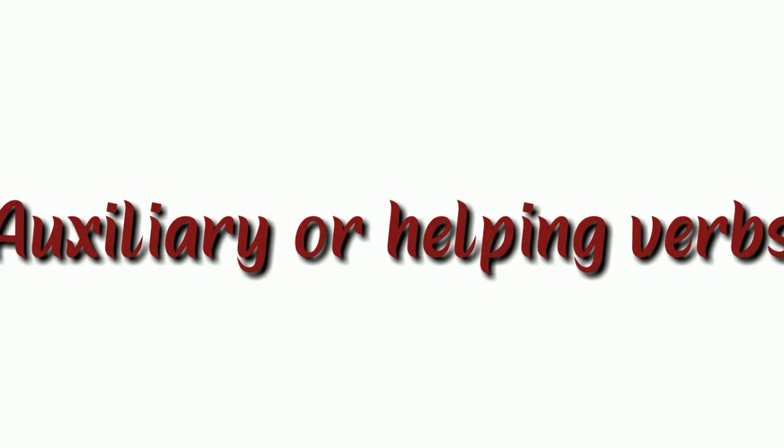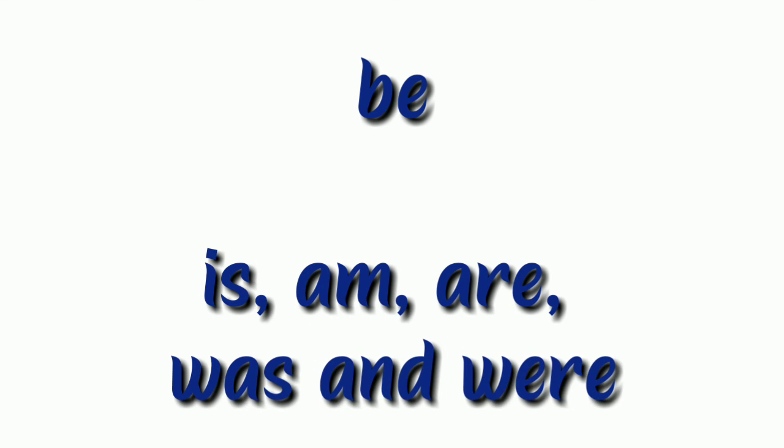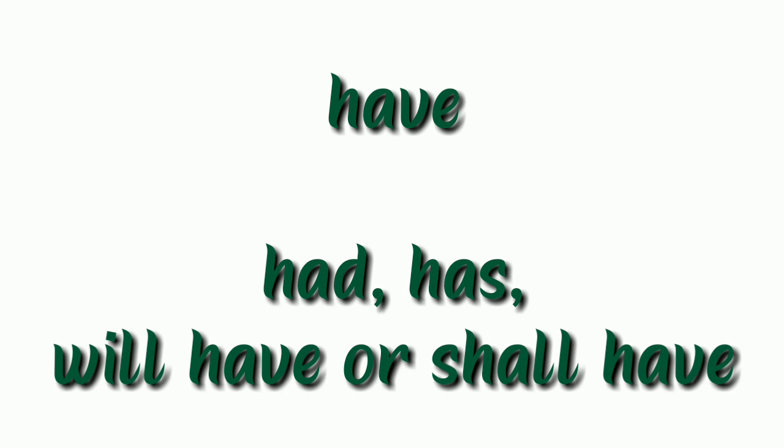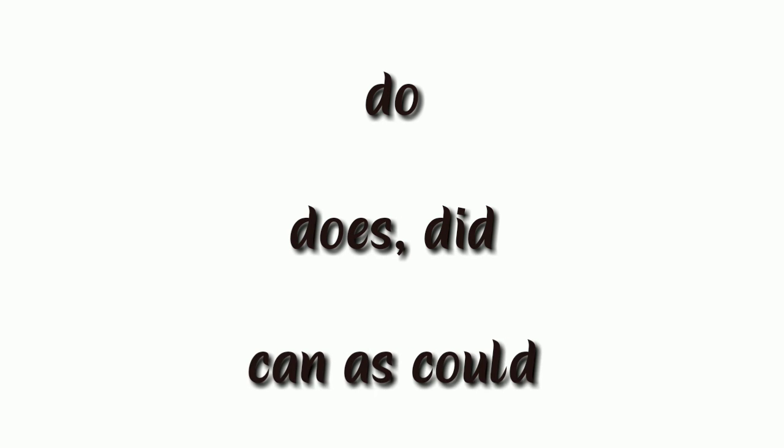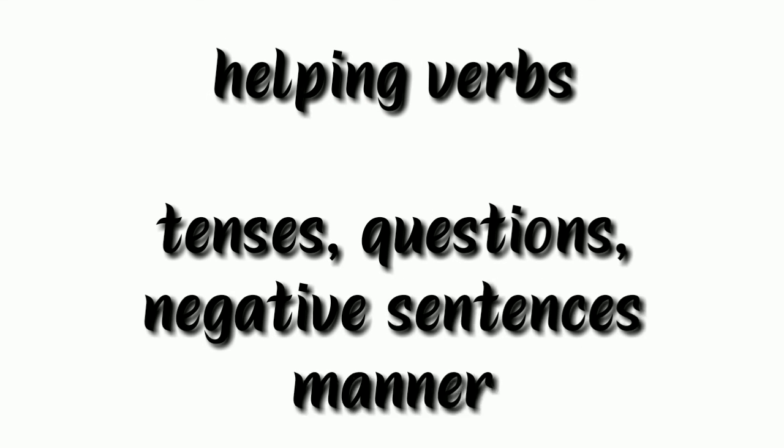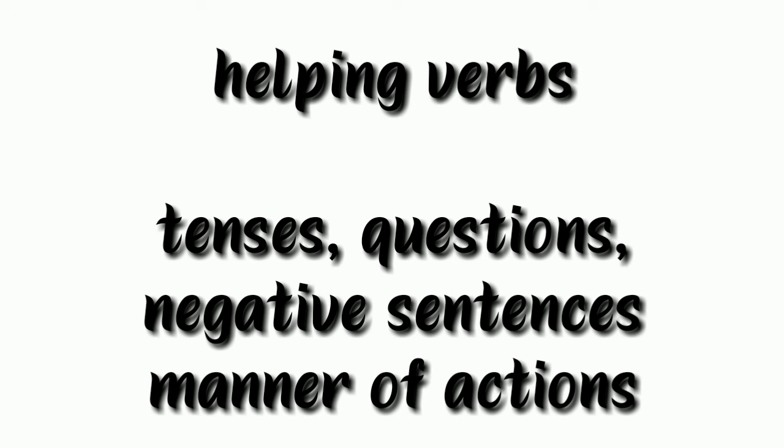The next category is auxiliary or helping verbs. They are forms of verbs like be and have. The verb be can be used as is, am, are, was, and were. The verb have can be used as had, has, will have, or shall have. Do as does, did, or can as could. These are helping verbs and are used to form tenses, questions, negative sentences, or to show the manner of actions expressed by the principal verb.